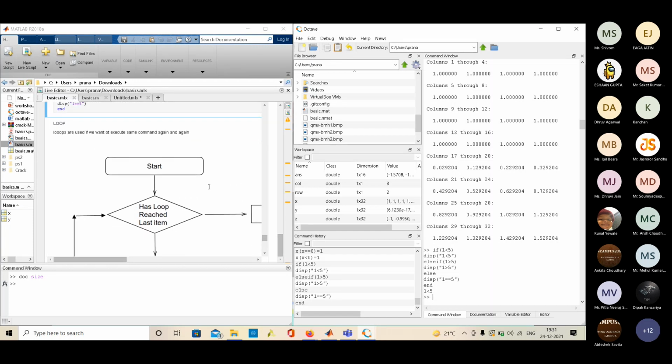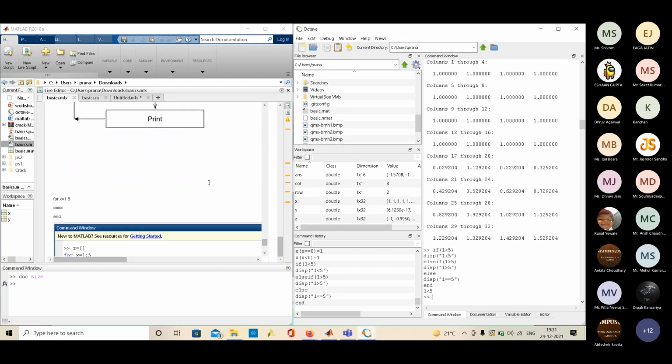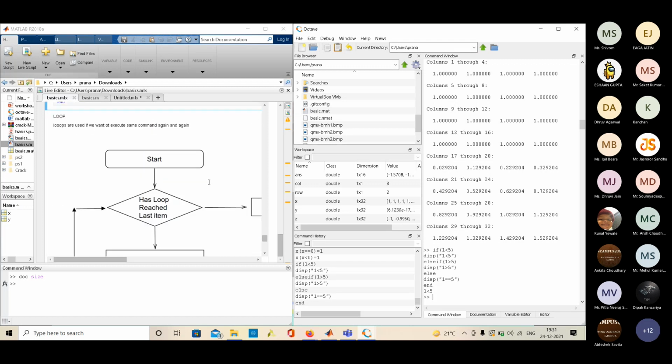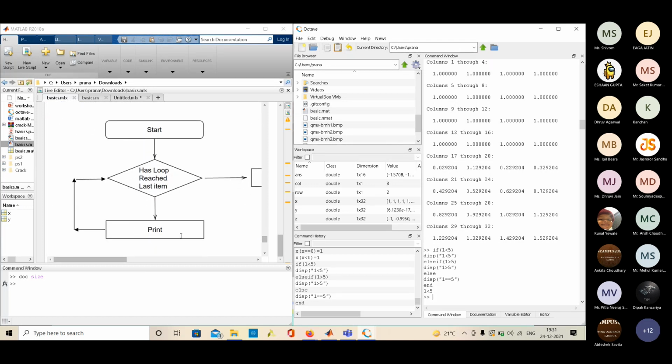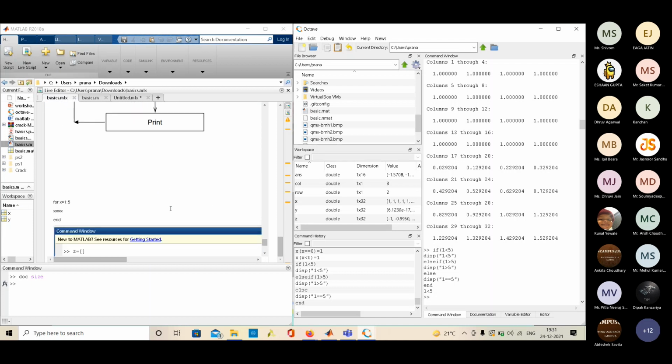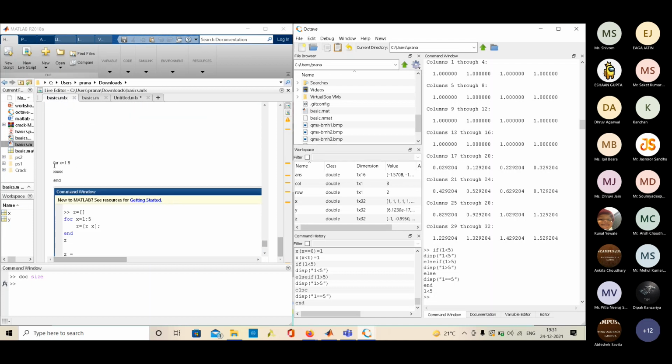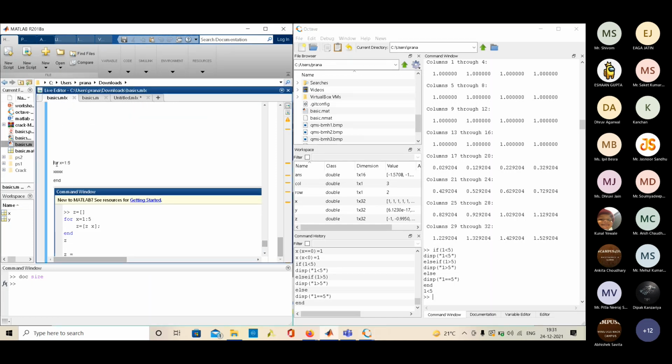The next thing is loop. A loop is when we want to execute something again and again. In MATLAB, if we want to execute a loop, there is for, then the vector. We learned how to create a vector previously, so x equal to 1 to 5.